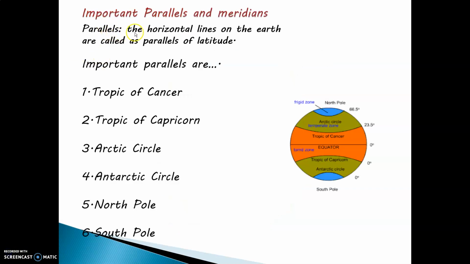Parallels means the horizontal lines on the Earth, which are called parallels of latitudes. Starting from the North Pole, Arctic Circle, Tropic of Cancer, Equator, Tropic of Capricorn, Antarctic Circle and South Pole. These are the important names of the parallels on the Earth, and among them, as you can see over here, the largest parallel on the Earth is the equator.